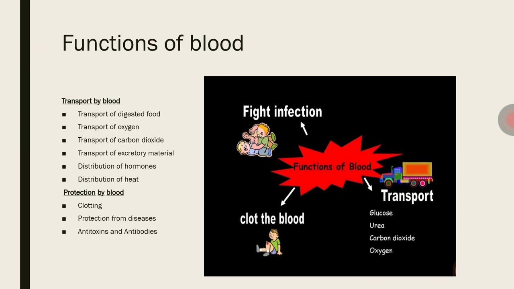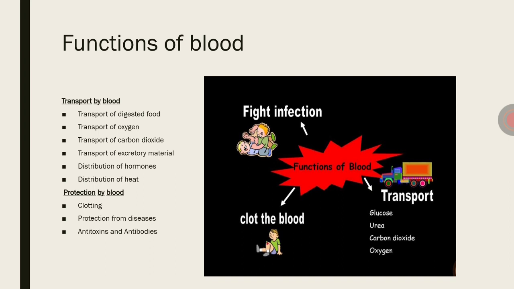Second one, protection from disease. In our blood, along with the red blood cells, there are also white blood cells. These white blood cells protect the body from disease by engulfing the bacteria. If bacteria enter the body, the white blood cells will engulf them, which helps to kill the bacteria.